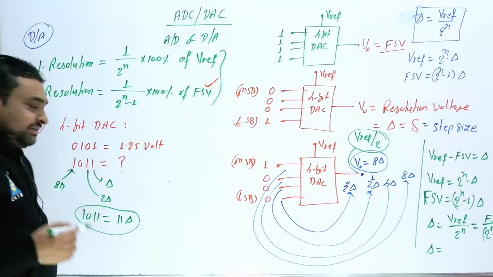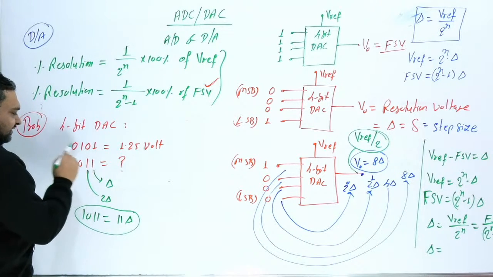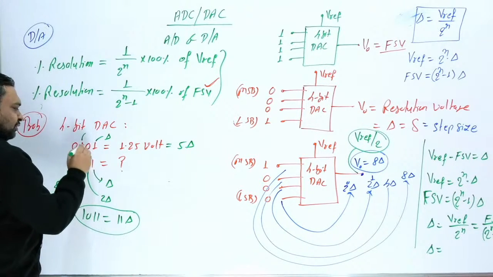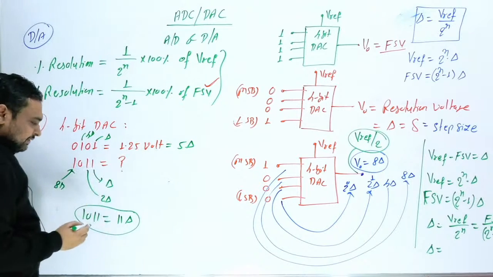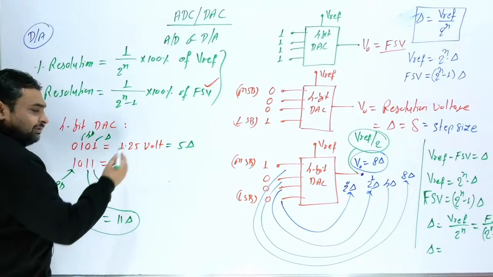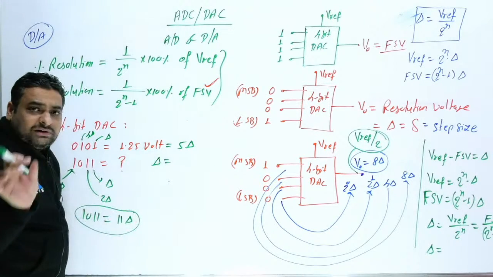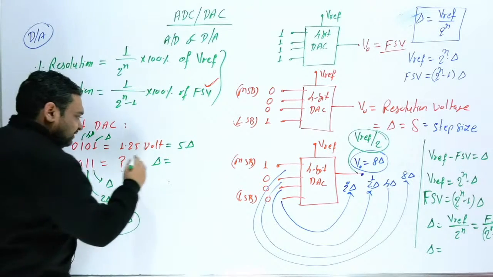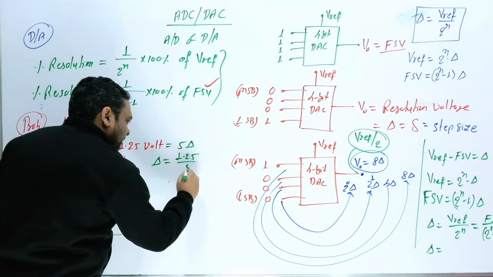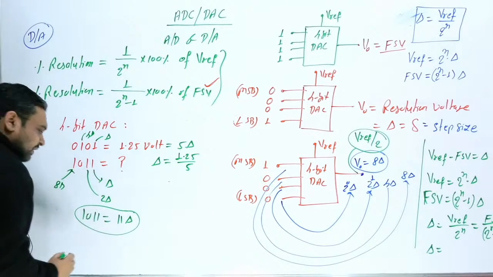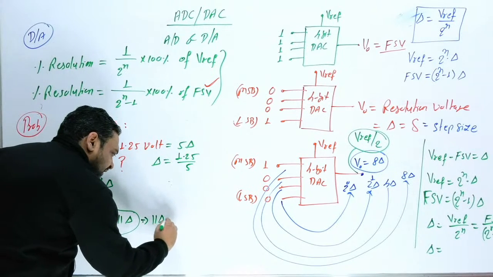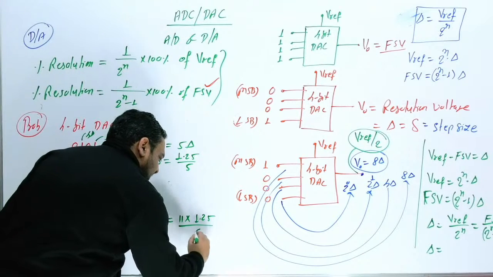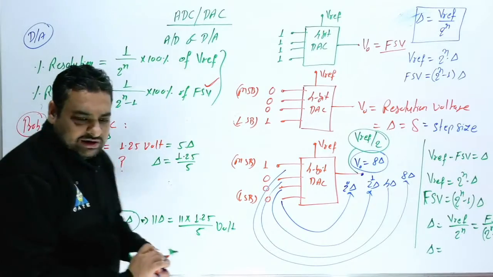Now find the step size from the given data. For 0101, del plus 4 del gives 5 del, and 5 del is equal to the given 1.25 volt. So 11 del can be easily found. What is your first target if they provide anything? First target: find the step size, which means the resolution voltage, in terms of voltage. Step size is 1.25 by 5, so 11 del is 11 into 1.25 by 5 volt. This is the answer, and you can calculate the value.